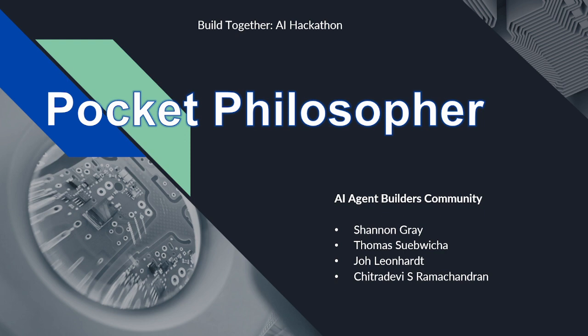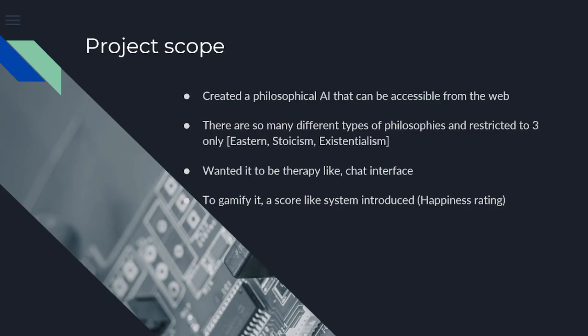The project scope is creating a philosophical AI that can be accessible from the web, but it can be extended in future towards Android and iOS platforms as well. Even though there are many different types of philosophies available, due to time limitation we restricted our scope to only three: Eastern philosophy, Stoicism and existentialism.